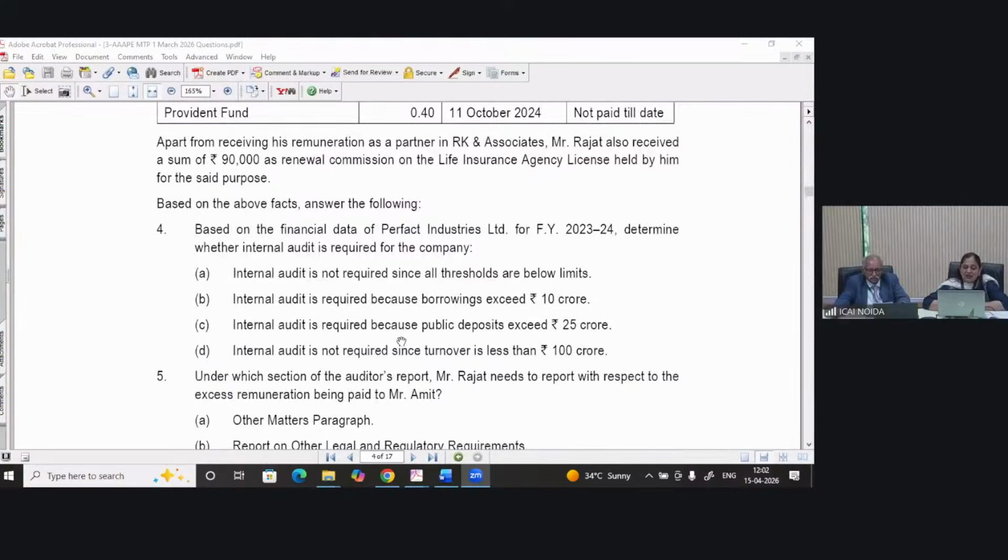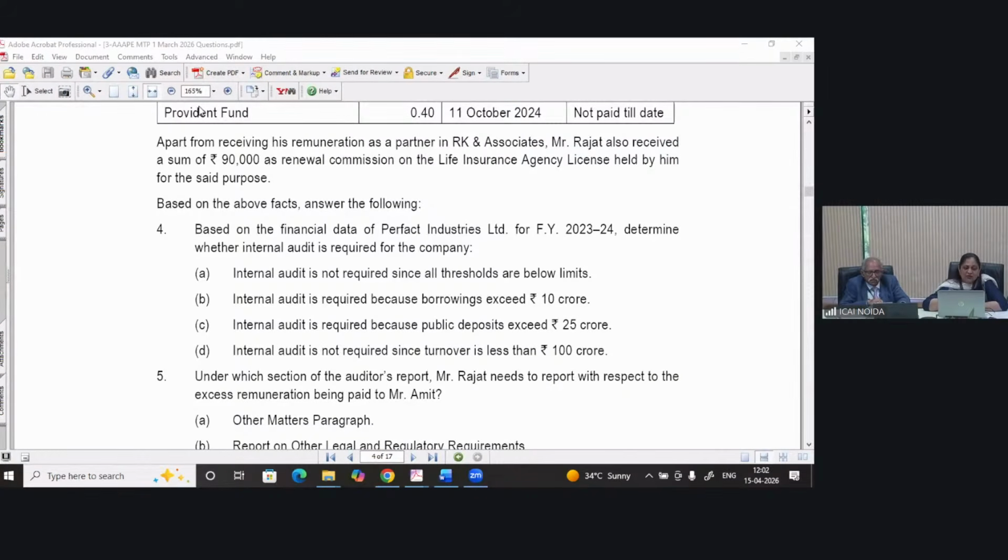In this, we are having the option internal audit is required or not. In A, it is given not required. In D, it is given not required. In B, it is required as borrowing exceeds 10 crore. In C, it is required because public deposit exceeds 25 crore. Now you need to eliminate required or not required. If required, then why it should be. If not required, then why it should be. Now tell me which is the most appropriate answer, right?